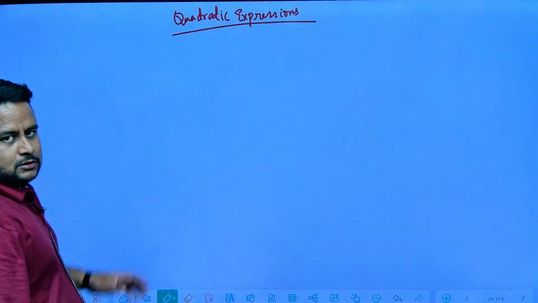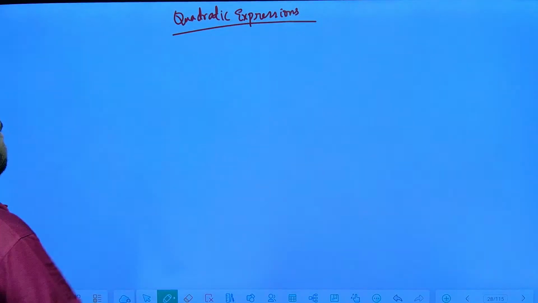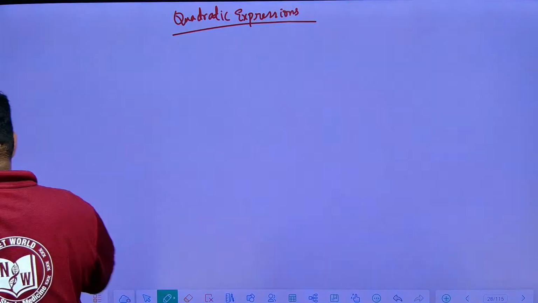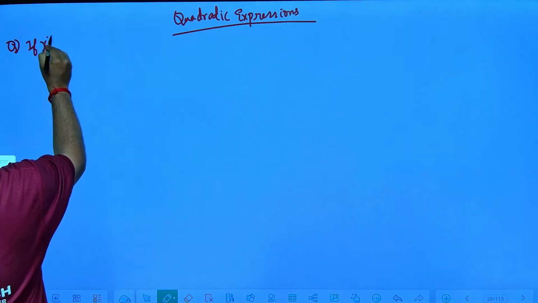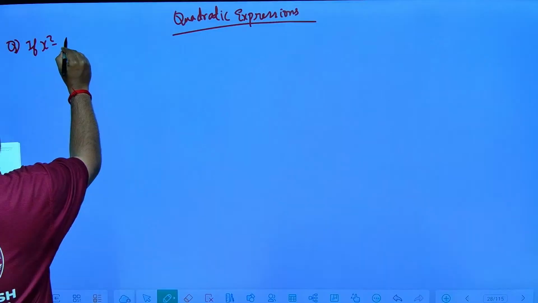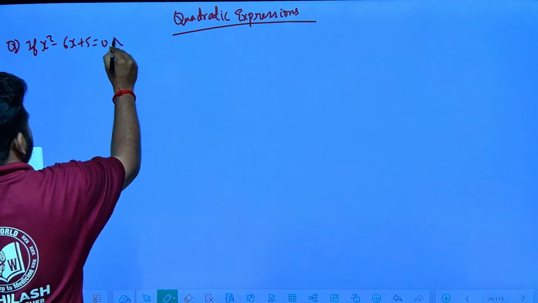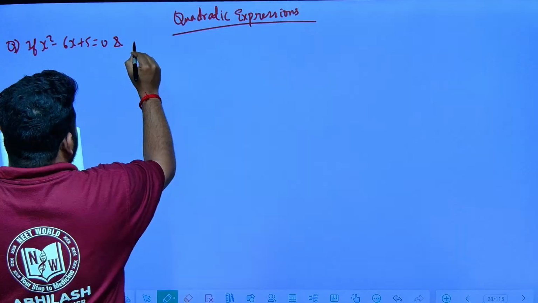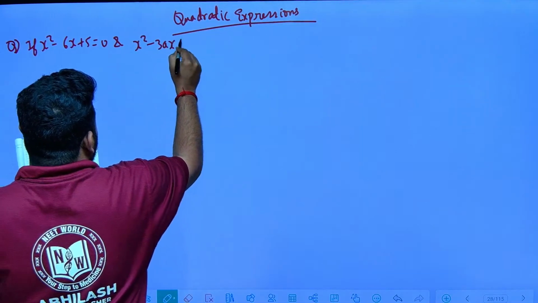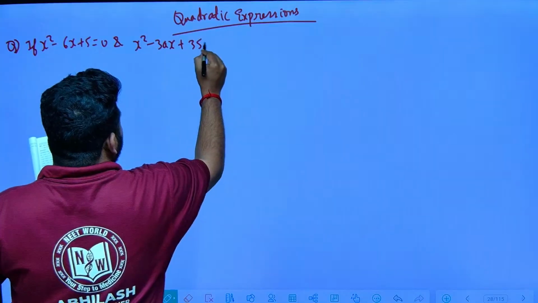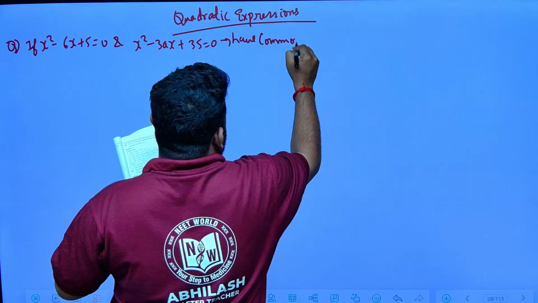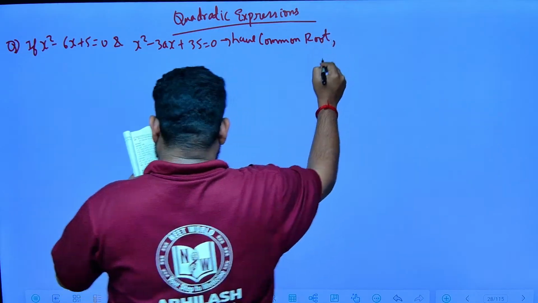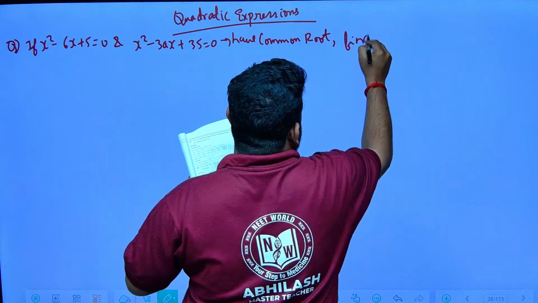Let us start with this chapter. See here, the question that is given is, if x square minus 6x plus 5 is equal to 0 and x square minus 3ax plus 35 is equal to 0 have a common root, find a. This is the thing they are telling.